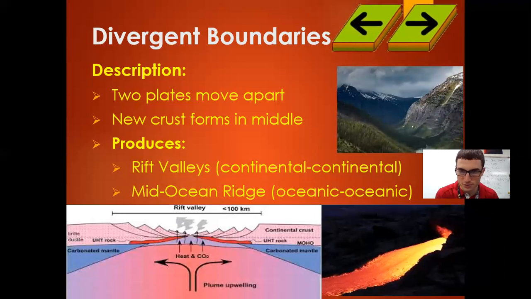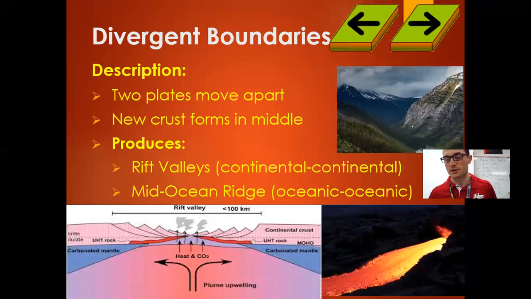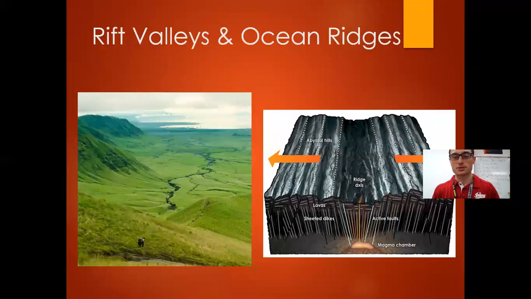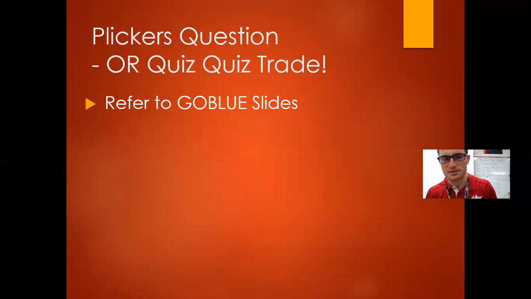And you're going to get mid-ocean ridges. Again, make sure for each of these on page 15, you have the description in yellow and you have the produces in yellow with the drawings. I showed you images. I showed you the correct writing on that in the correct way, because it's on my sheet of paper. I know it's backwards from the camera view, okay? So we researched these in class. Here's some more pictures of rift valleys. These mountains kind of pulling apart, usually rivers at the bottom. With mid-ocean ridges, you're going to get magma at the bottom. And again, I will show this at a later time because of time, guys.